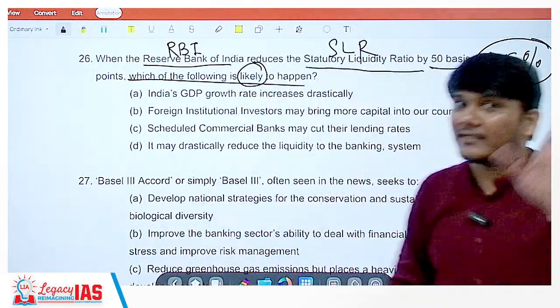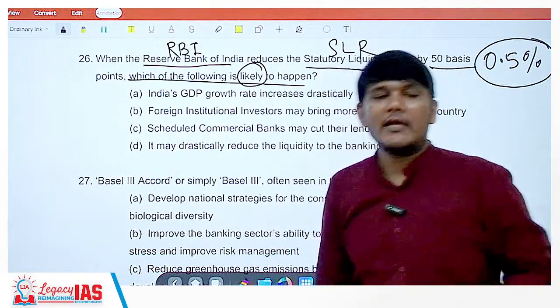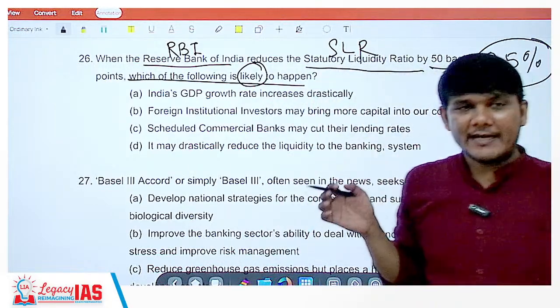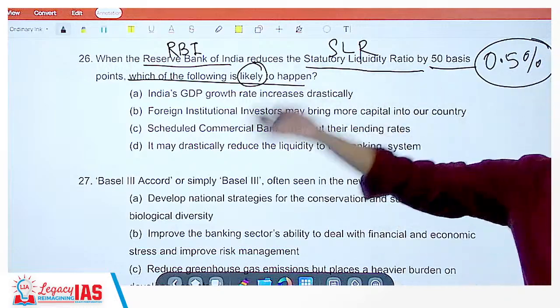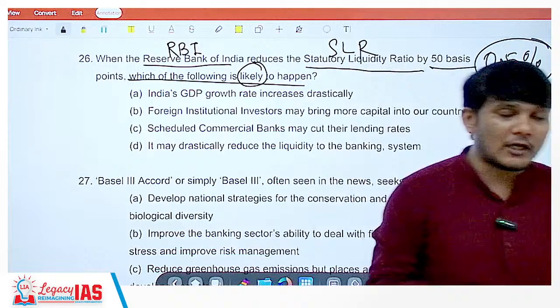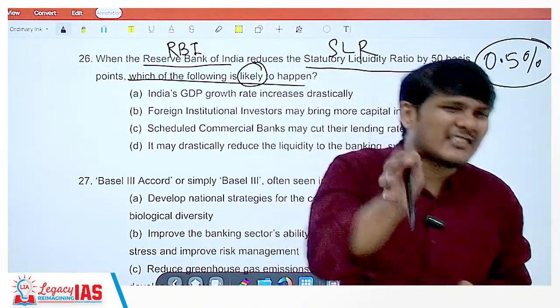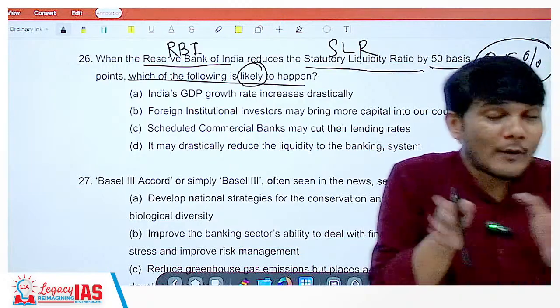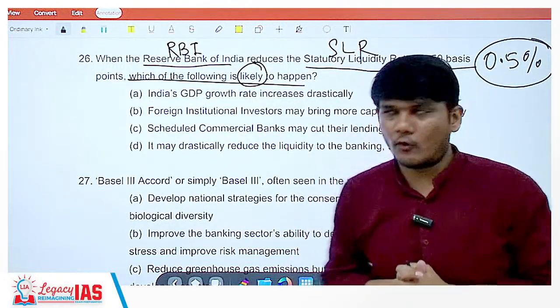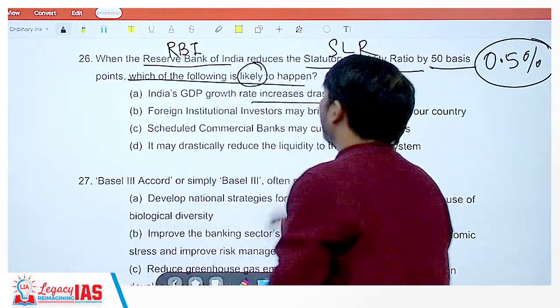Likely, because anything can happen in economy. Please understand, in economy questions, anything can happen. That is why you will come across terms like most likely to happen. Whenever you come across terms like this will definitely happen, it has to happen, will necessarily happen, you need to think twice before taking that as right. Okay. India's GDP growth rate increases drastically.